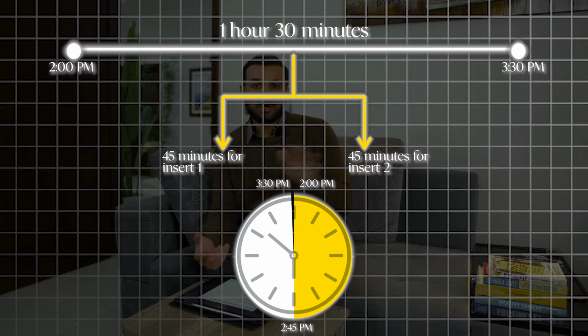Actually, 45 minutes, not more than 45 minutes, because if I give 60 minutes to the first case and then 30 minutes to case number 2, it's not going to give me an equal amount of weightage to each part, and that's not right, because I need to give equal time to both of these cases. And ideally, I should start in order.